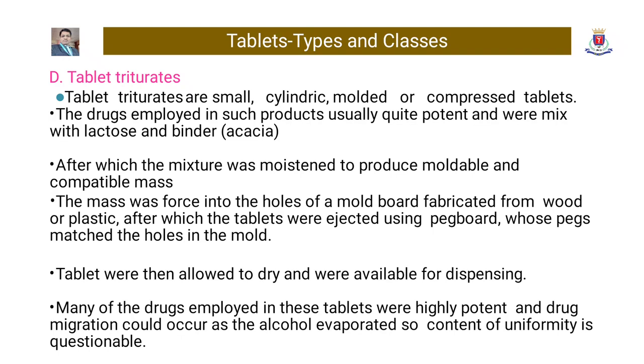The mass was forced into the holes of a mold board fabricated from wood or plastic, after which the tablets were ejected using a pegboard whose pegs matched the holes in the mold. Tablets were then allowed to dry and were available for dispensing. Many of the drugs employed in these tablets were highly potent and drug migration could occur as the alcohol evaporated, so content uniformity is questionable.